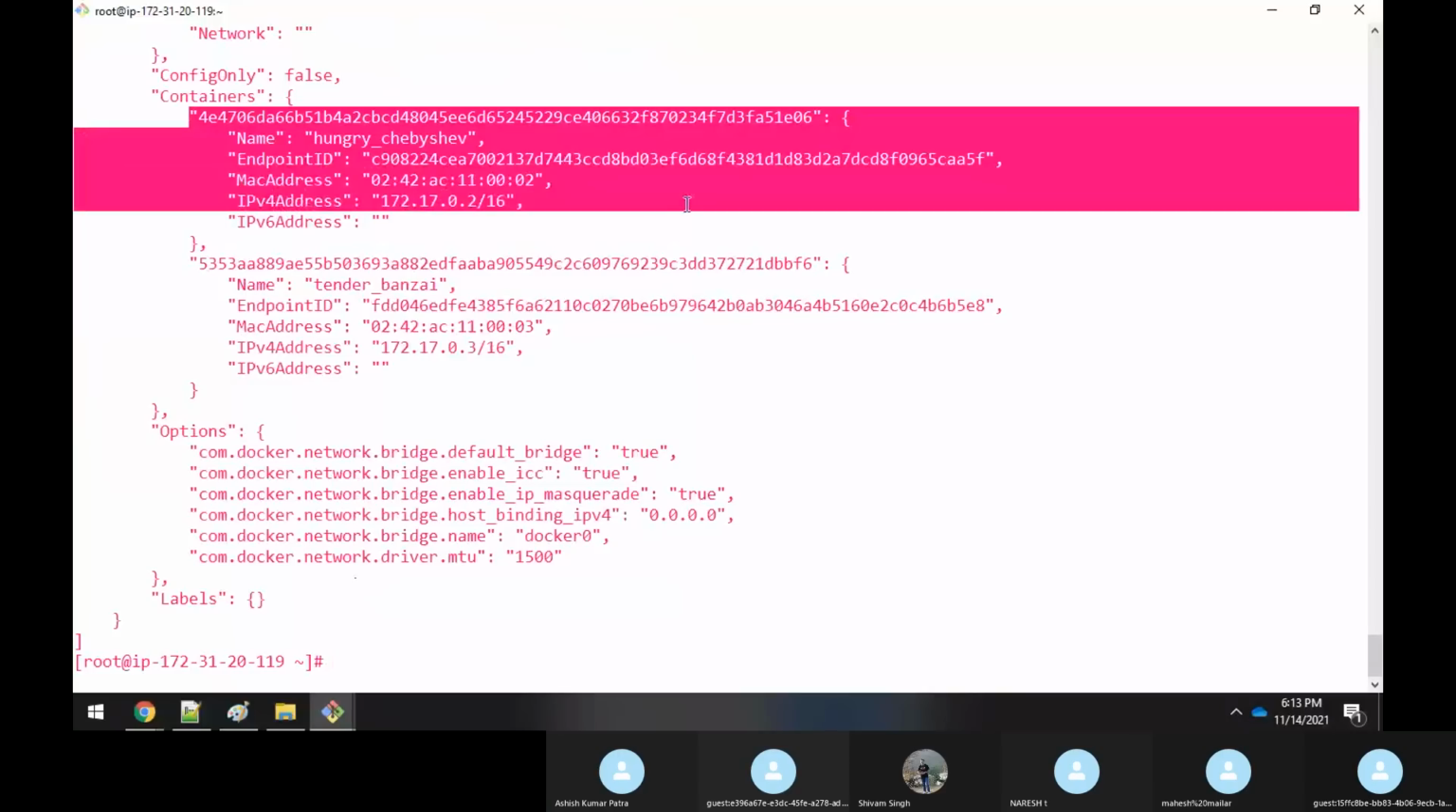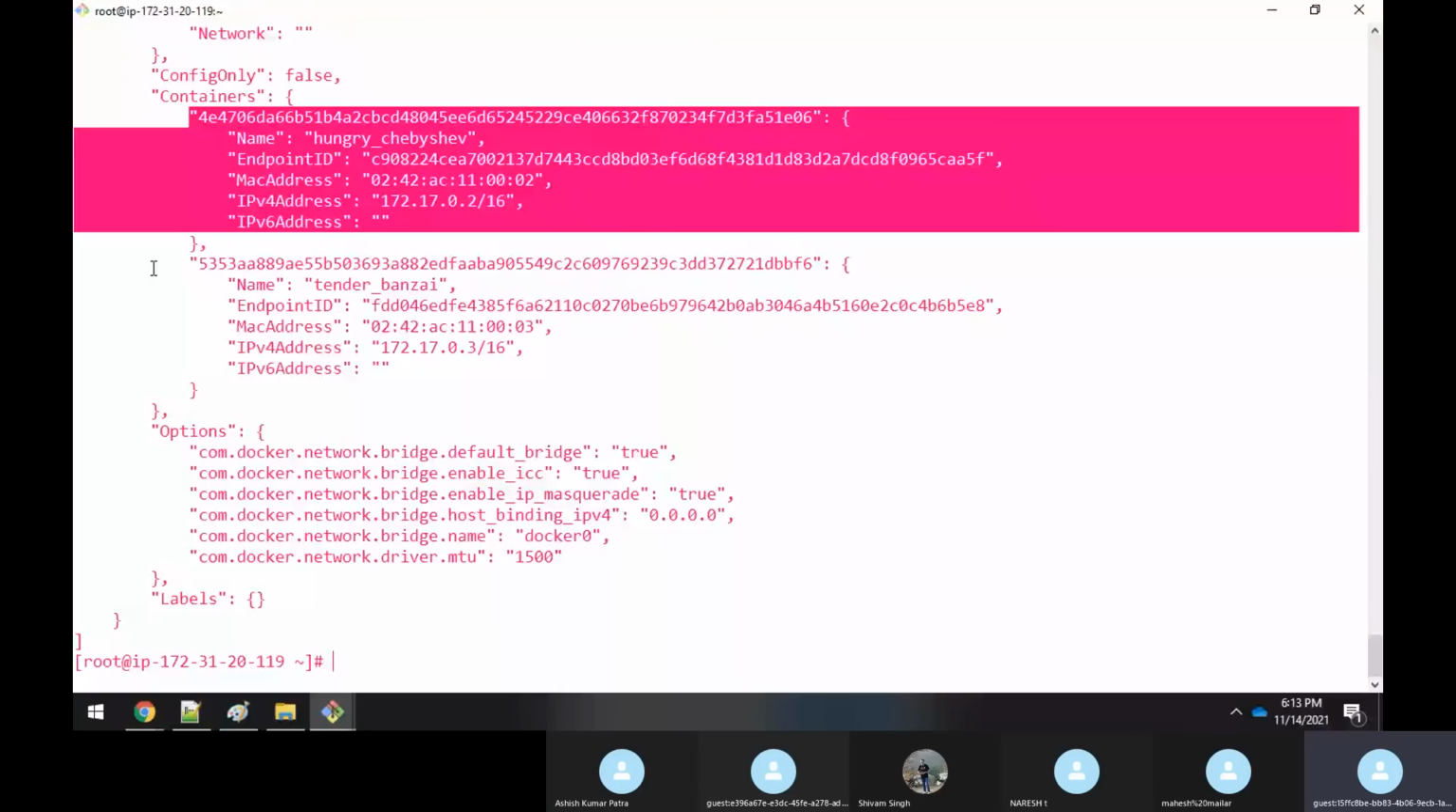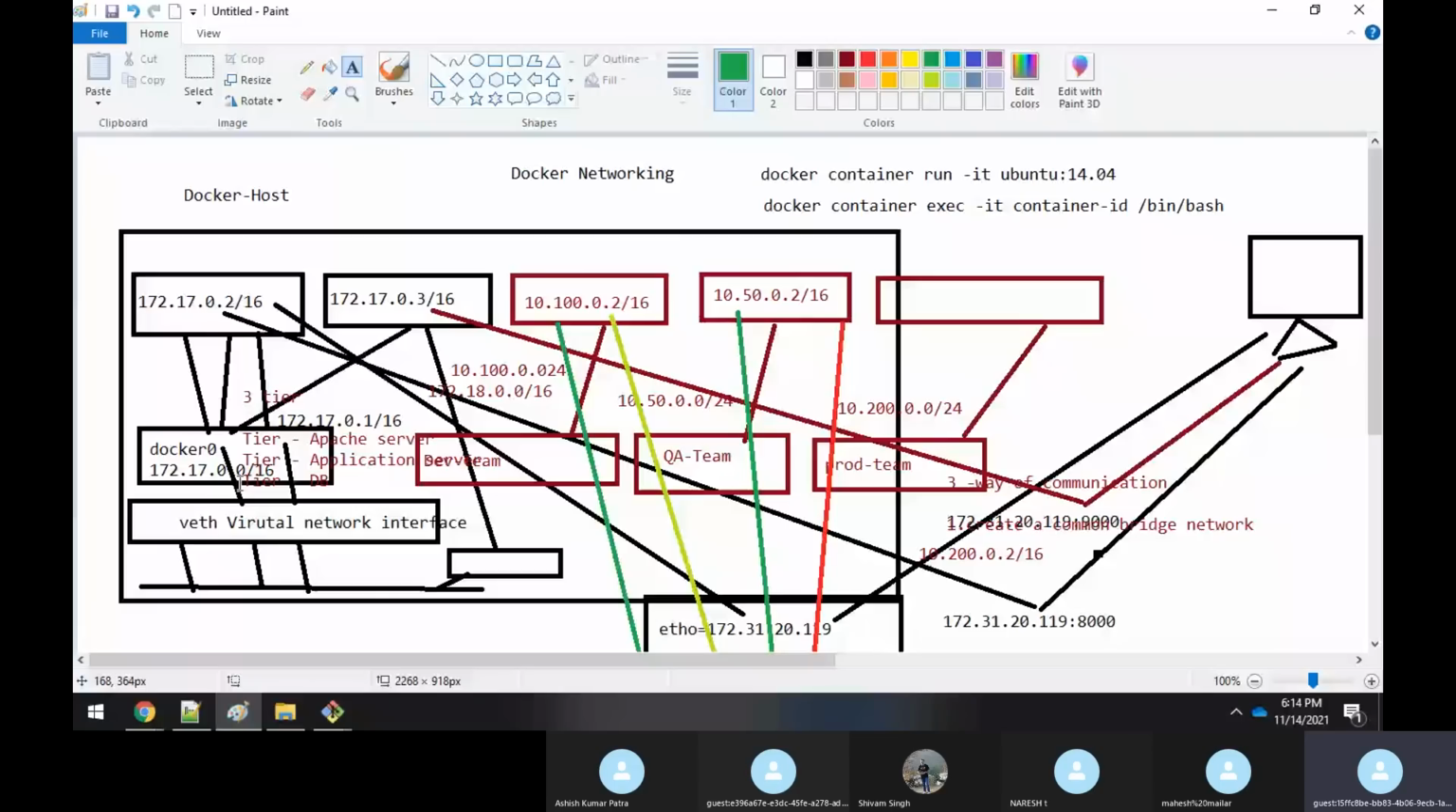Are associated with that subnet. It means that here, if you go to the diagram, with this Docker 0, these two containers are associated. So that's why, when I'm doing an inspect onto this Docker 0, it is showing me all these containers which are associated with that bridge network.